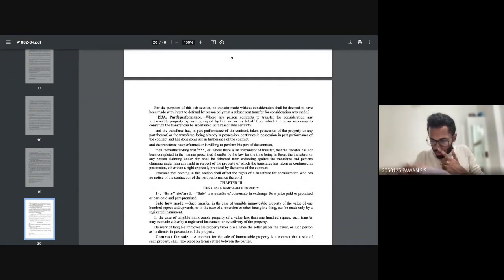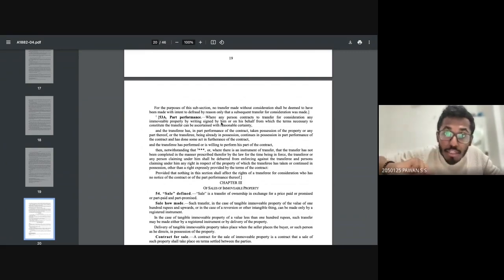Very important. So, part performance. Why you should know it: not only for your prelims exam, but in future, if you're writing any kind of mains exam, that means a written exam also, part performance in the TP Act is a very famous question. Okay, let's start with what part performance is.